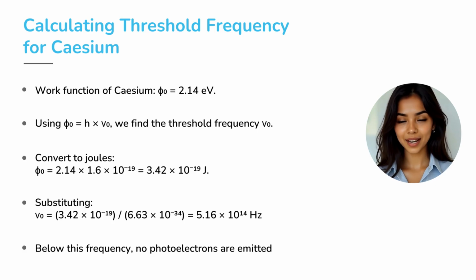Now divide by Planck's constant, nu naught equals 3.42 times 10 to the power minus 19 divided by 6.63 times 10 to the power minus 34. That gives nu naught equals 5.16 times 10 to the power 14 Hz. This means any light below that frequency, say yellow or red, will not cause photoemission from Caesium.